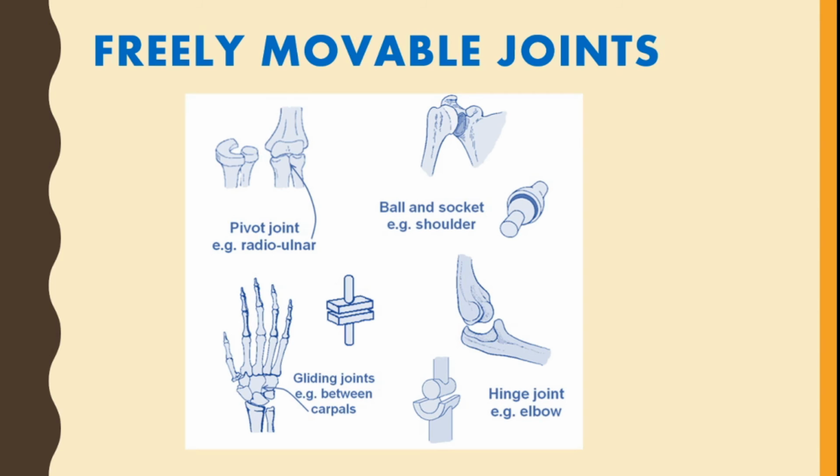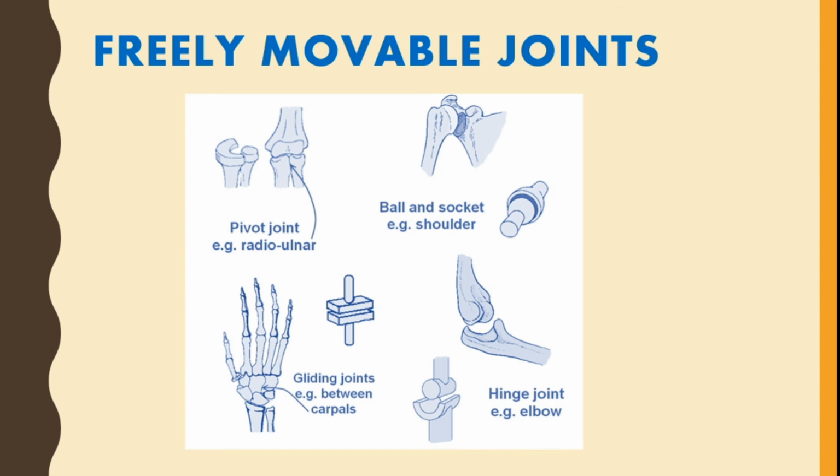Next we come to freely movable joint. They are further classified into pivot joint, ball and socket joint, hinge joint and gliding joint. First we study gliding joint. Gliding joint occurs between the bones of the wrist and also between the bones of the ankle. It is also present in the vertebral column.